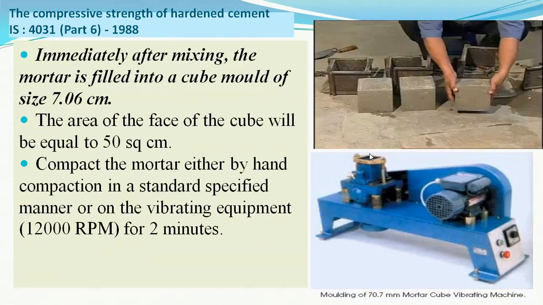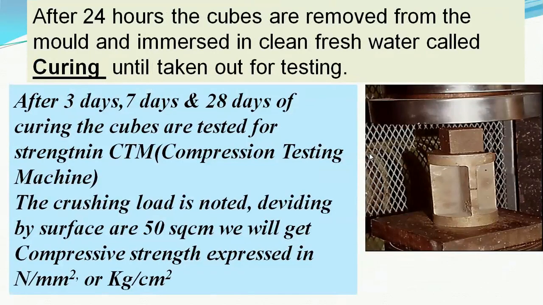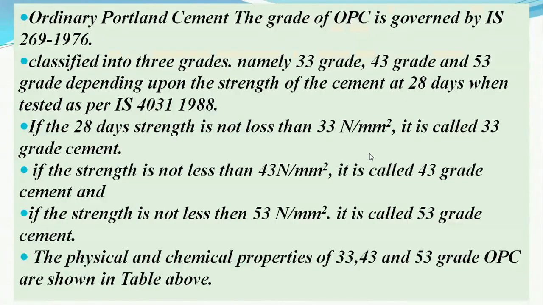They are cured for 3 days, 7 days and 28 days. For each test 3 cubes are cast. One set always contains 3 cubes, and after curing for the required period, these cubes are tested in the compression testing machine to know the compressive strength.